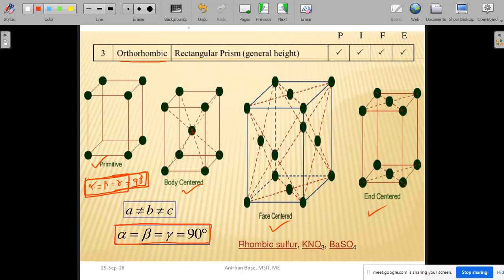So how many unit cells have you observed till now? Previously it was 5, now we can see another 4, so total 9, and we have observed 3 crystal classes. Okay.